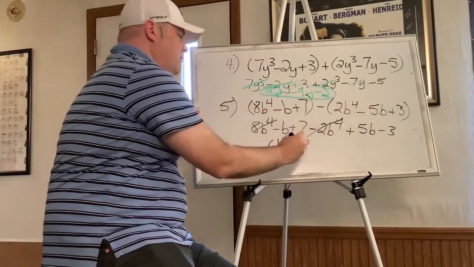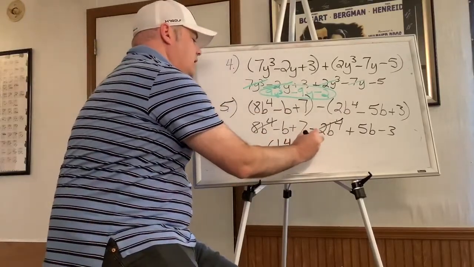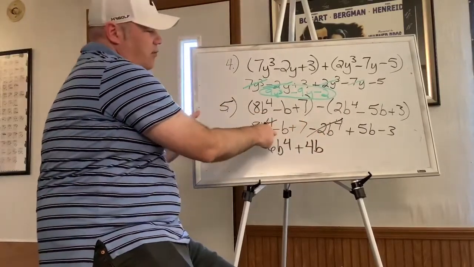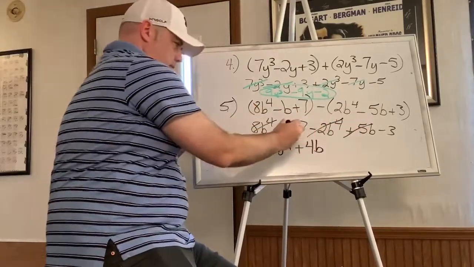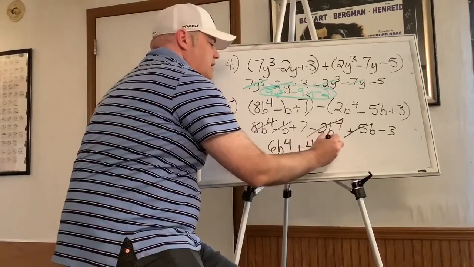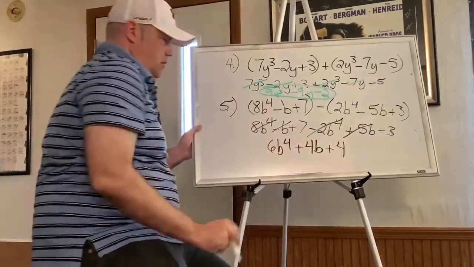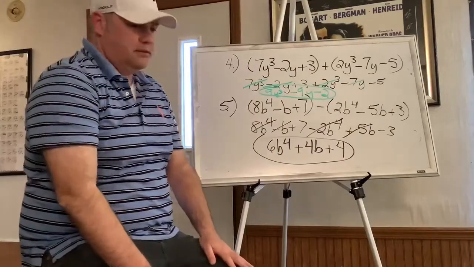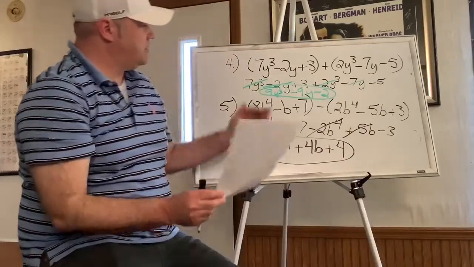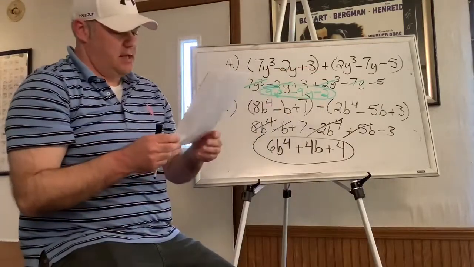Negative b plus 5b is positive 4b, because you had a negative 1 plus 5 becomes positive 4. And 7 minus 3 is positive 4 as well. Okay, so there's the answer to 4 and 5 on those. I did those together so that you could see the difference between the plus and the minus.